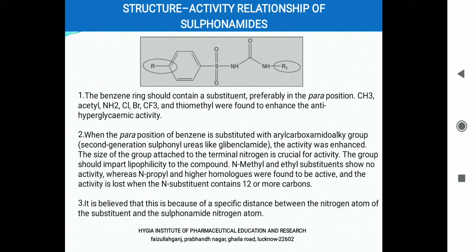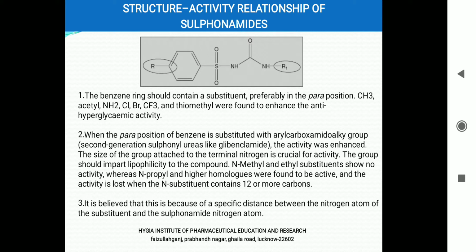All these groups, especially when the electronegative group is present, will result in enhanced anti-hyperglycemic activity. When the para position of benzene is substituted with aryl carboxamido alkyl group, like for example in glibenclamide, the activity was seen to be enhanced.